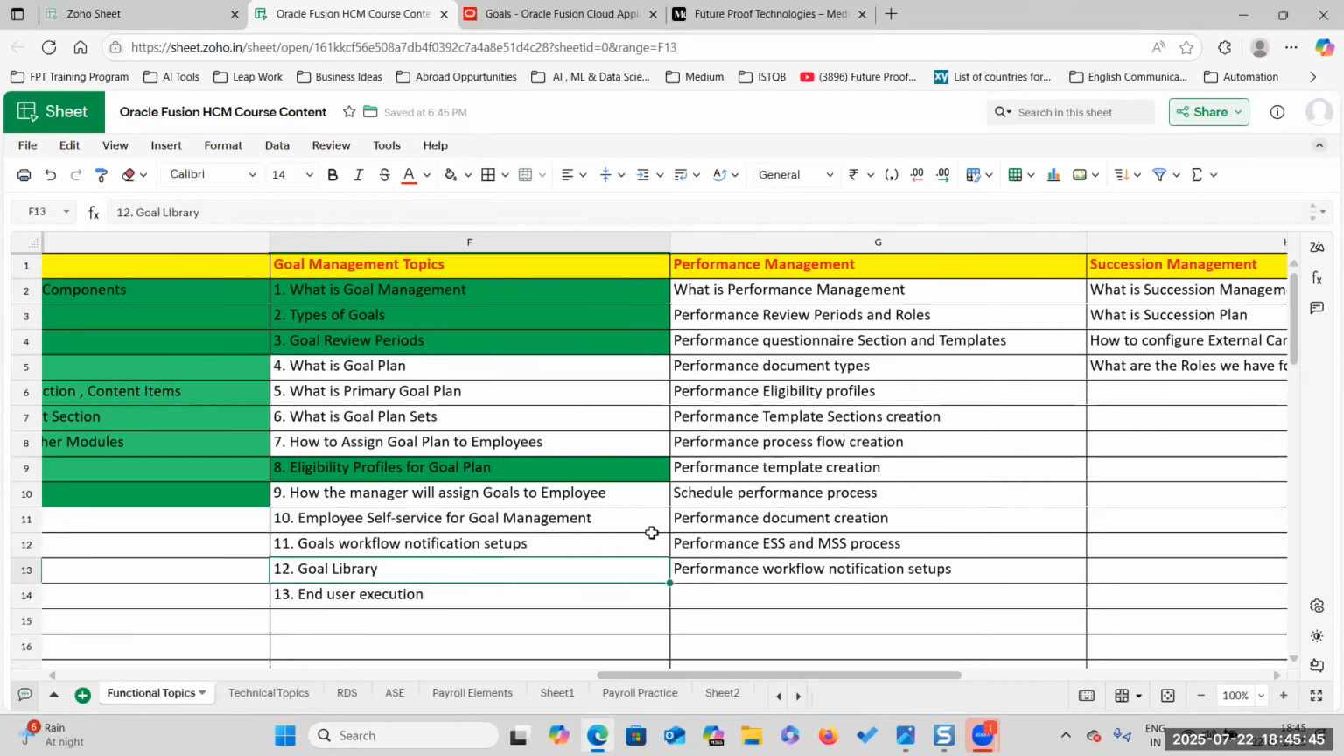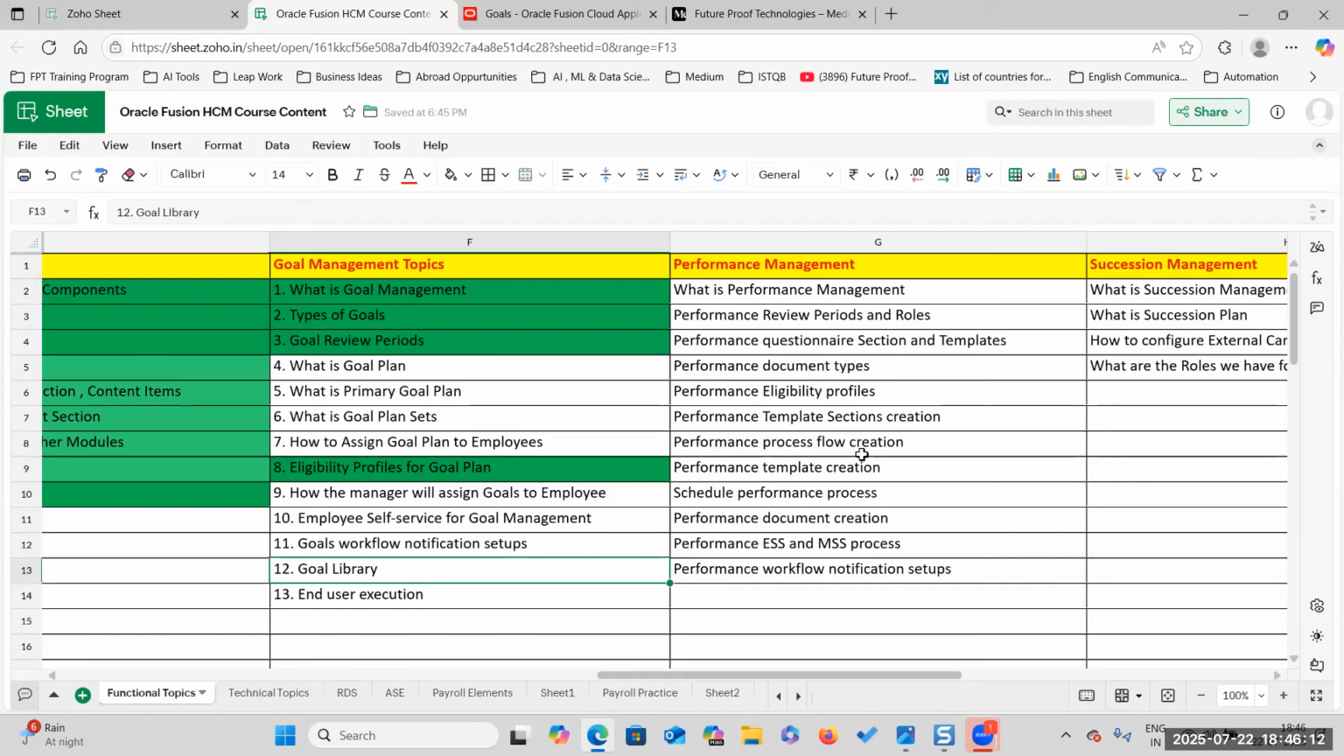Goal library is nothing but the library of goals. Suppose an HR specialist this year wants to create a set of goals. Instead of creating them every time, if they create them one time in the goal library, they can utilize them multiple times.